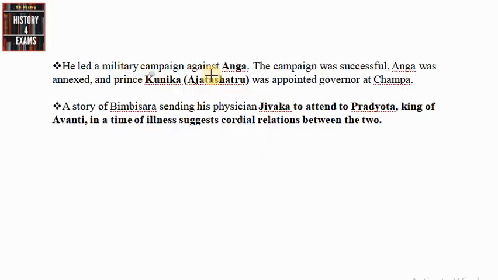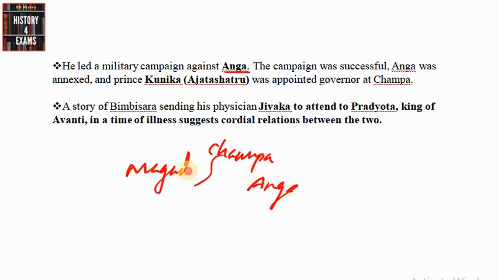Regarding the political expansion of Bimbisara, we can see he led some military campaigns, especially towards Anga. We have already mentioned that the river Champa acted as a boundary between the states of Anga and Magadha. Bimbisara expanded into and conquered this region, Anga, and later appointed his son Prince Kunika, that is Ajatasatru, as the governor of the state of Champa, the Anga state.